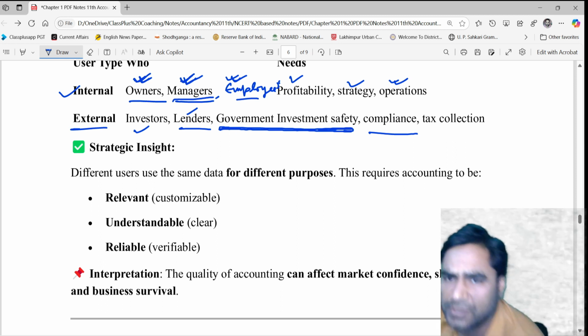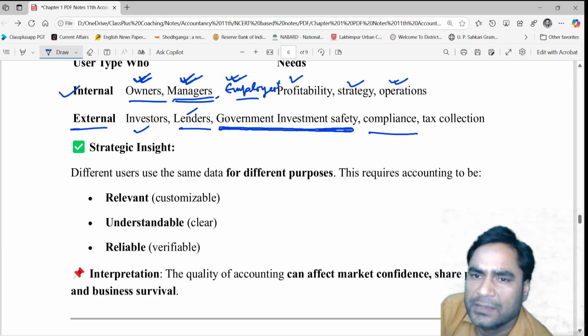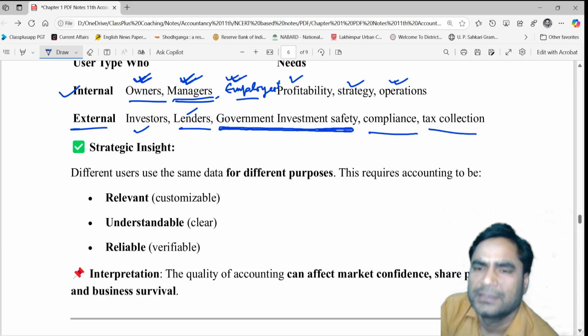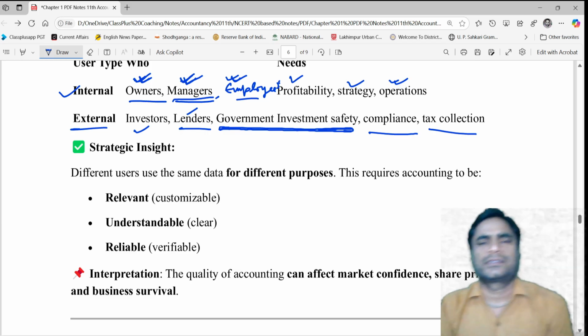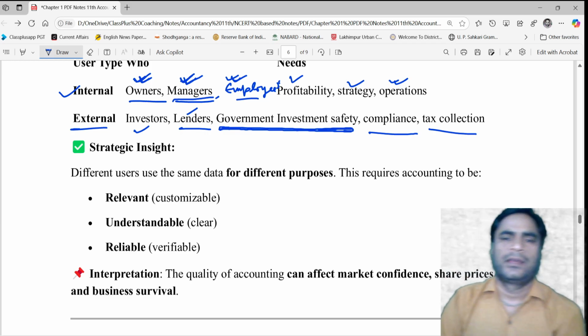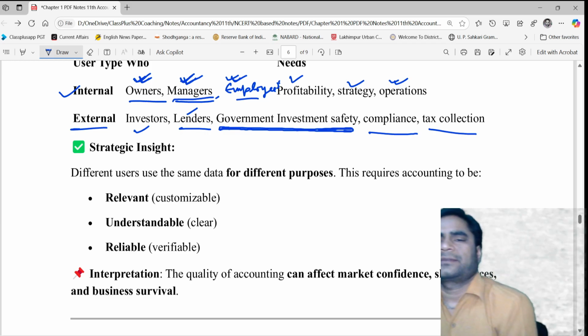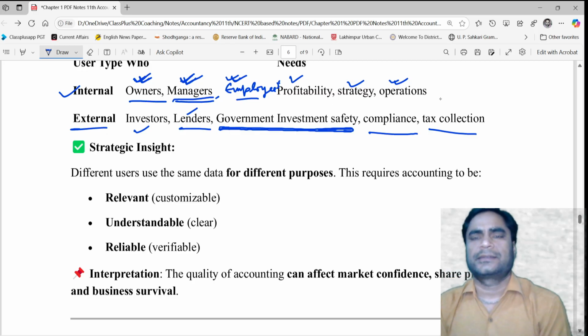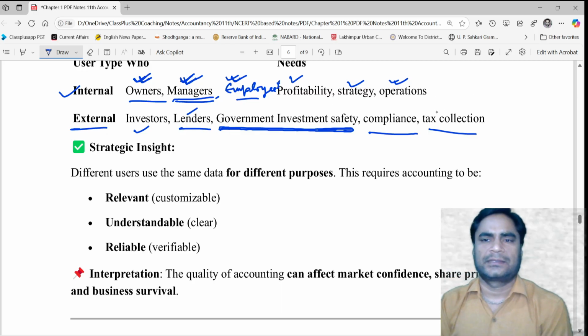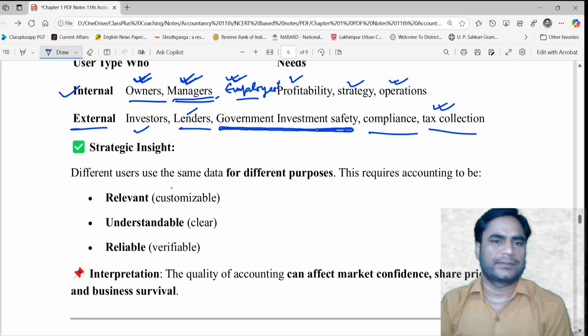There are tax authorities, tax collection officers. They want to know the exact amount of income and property, so they can decide the tax liabilities on the income and the properties. Okay, so the strategic insight of these users, basically internal and external.